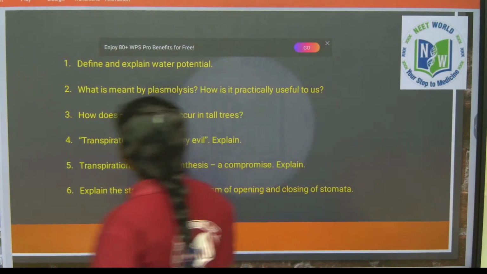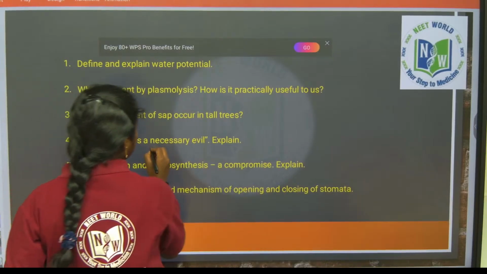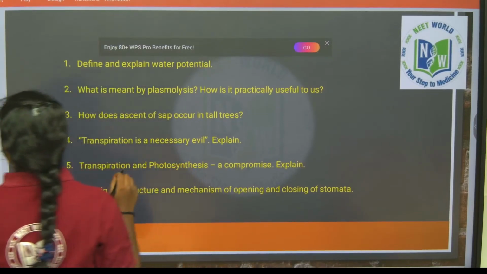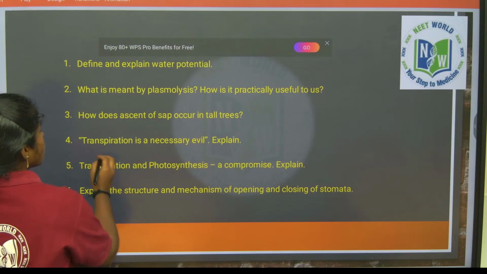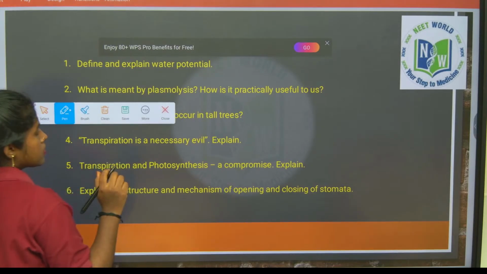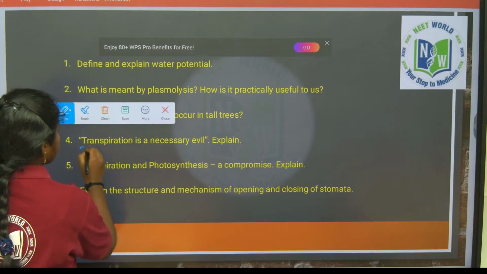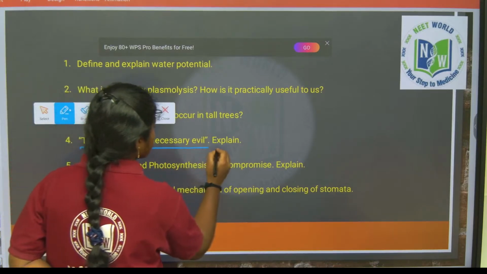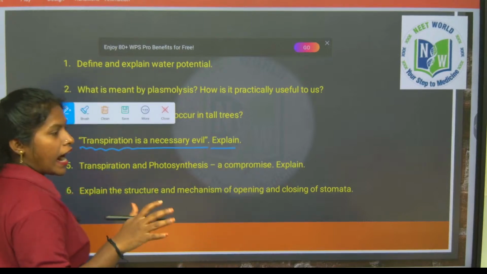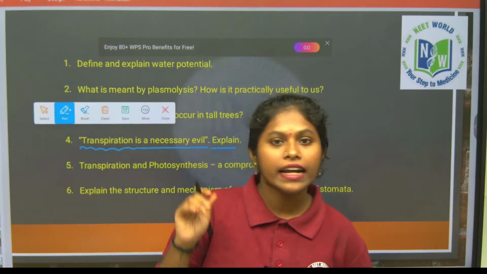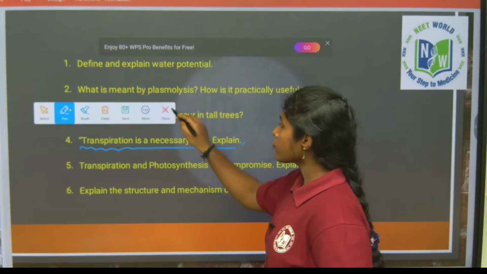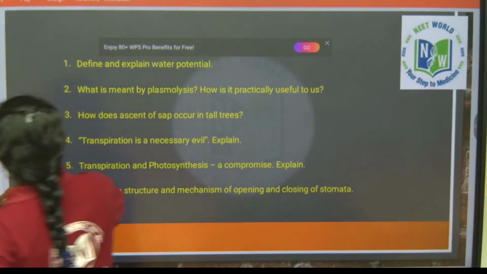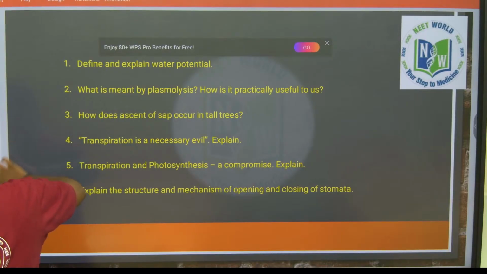So the 4th question: transpiration is a necessary evil. What is meant by it? Transpiration is necessary and it is also an evil. Why do they consider it evil? That should be explained in this question. So why did they say transpiration is a necessary evil, students?